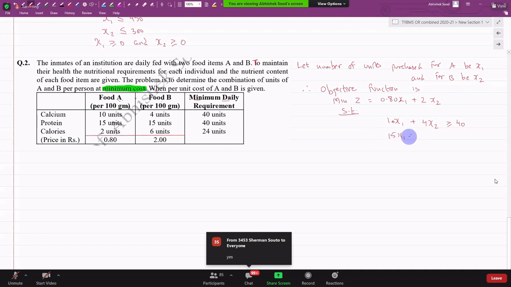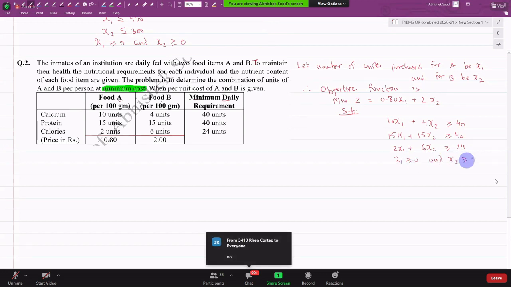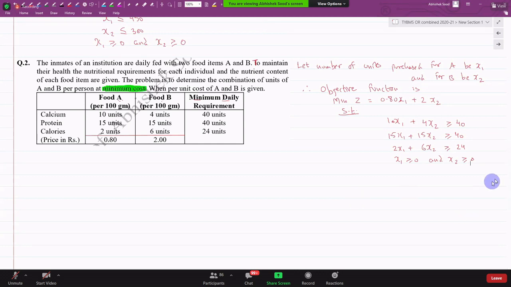15x1 plus 15x2 should be more than equal to 40. 2x1 plus 6x2 should be more than equal to 24. And can I give them negative units? No. So non-negative constraint. Am I clear with this? Okay, so I will share this screenshot with you. Sum is over.